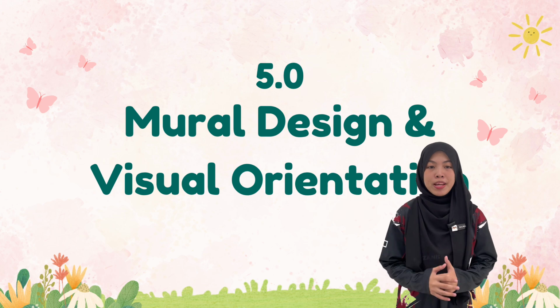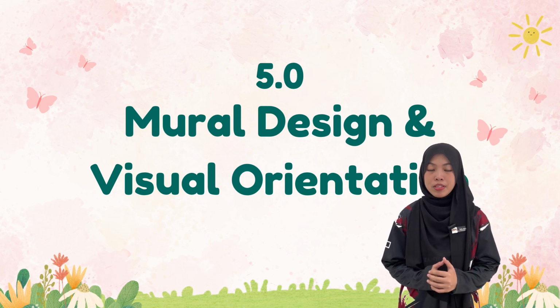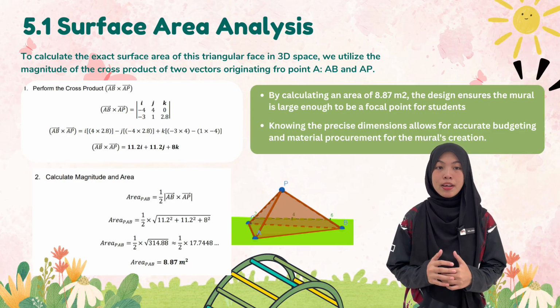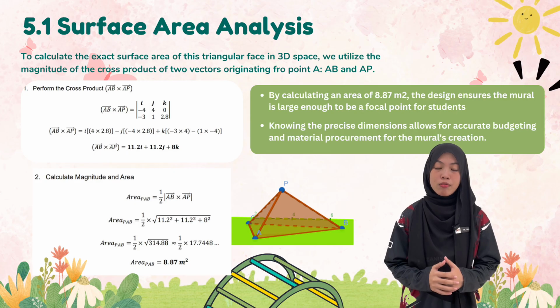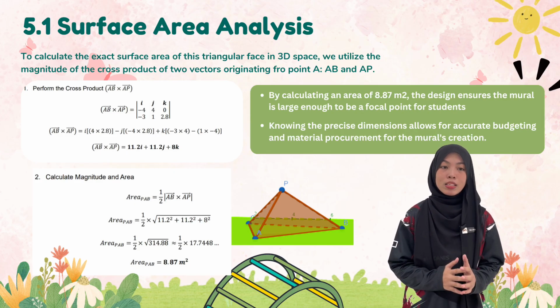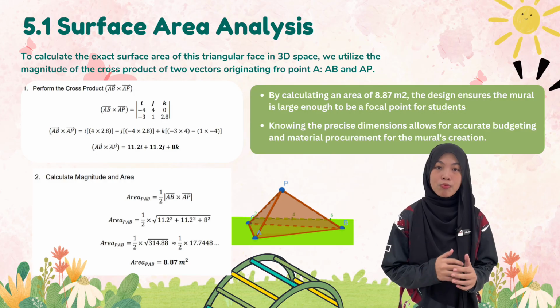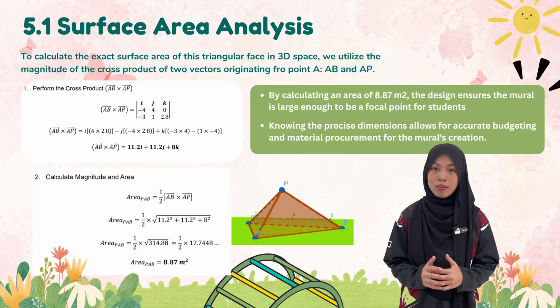Next, I will explain the surface area analysis of one triangular face of the pyramid structure. To calculate the exact surface area of this triangular face in three-dimensional space, we use the cross product of two vectors. The vectors we use are AB and AP, which both originate from point A. These two vectors represent two sides of the triangular face.